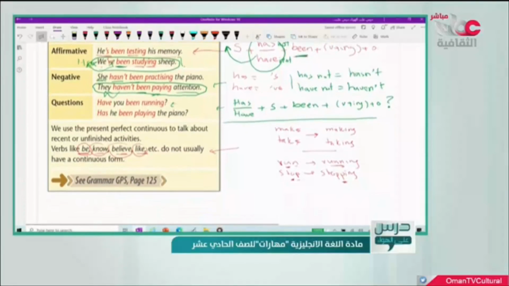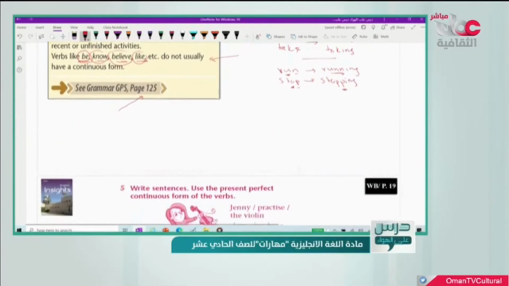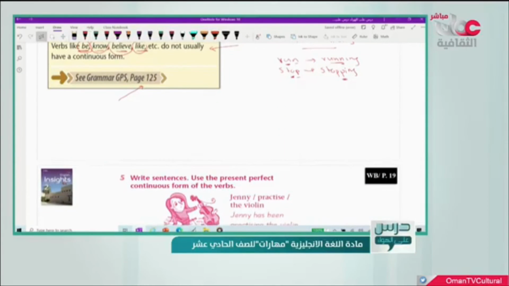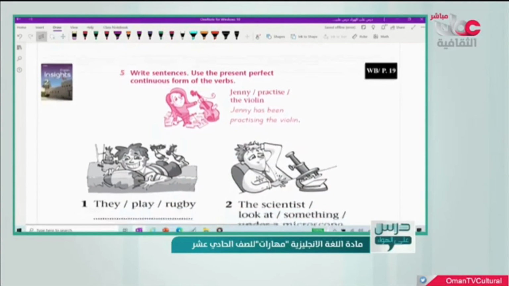Okay, for more information I want you to go to page 125, and you can find more examples and more exercises, so you can train yourself and have a deep understanding about this tense.